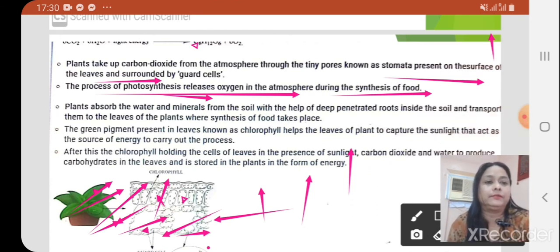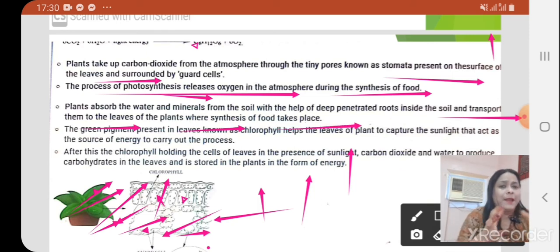Plants absorb water and minerals from the soil with the help of roots that penetrate deep inside the soil, and transport them to the leaves of the plants, where the synthesis of food takes place. These water and minerals are transported by the root to the leaves.